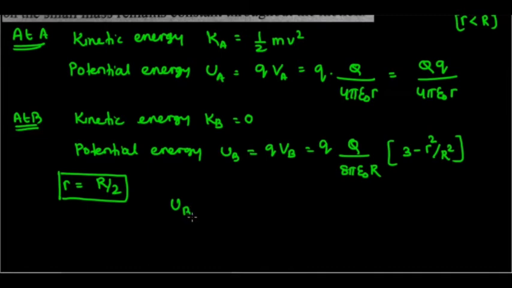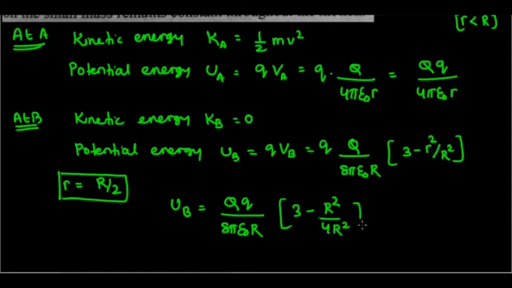So UB is equal to how much? Capital Q into small q divided by 8 pi epsilon naught R whole into 3 minus, in place of this small r I can put capital R by 2. So small r square will become capital R square by 4, and in the denominator we have R square, so R square will cancel. So you will get capital Q into small q divided by 8 pi epsilon naught R whole into 3 minus 1 by 4.